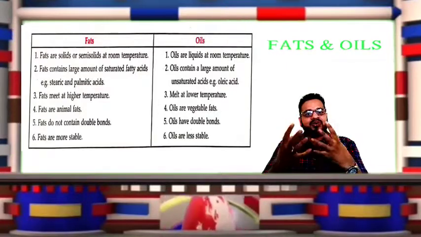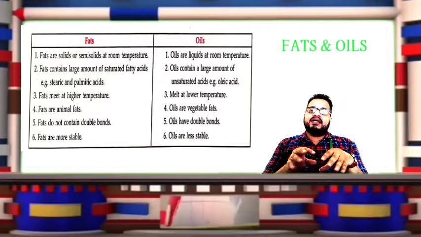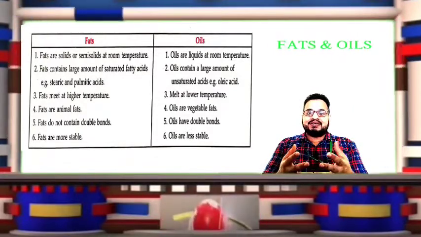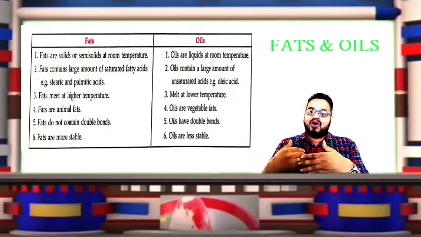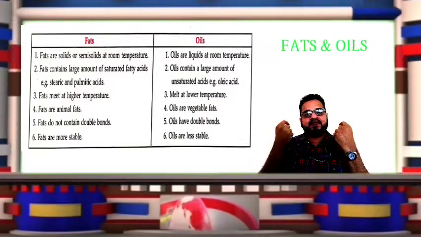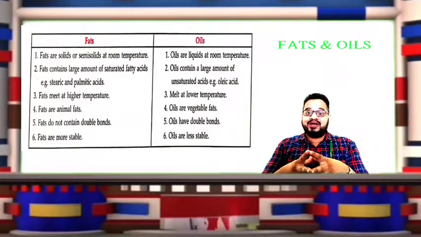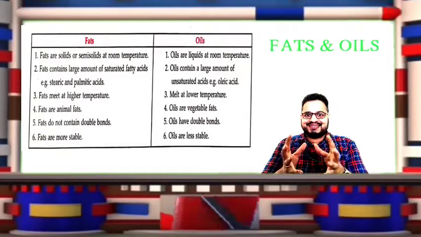Understand? It will go rancid. What is rancidification? We will see. But the oil gets deteriorated. This is our daily experience: if we keep the oil for a long time, you will have a pungent smell. There is a change in the viscosity of the oil, and you start saying there is something wrong in the oil. Understand? That is the stability.